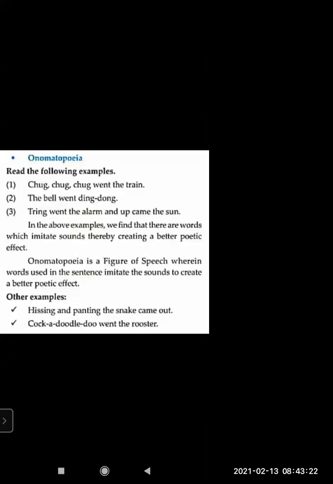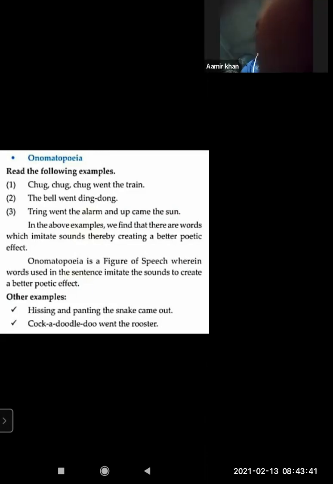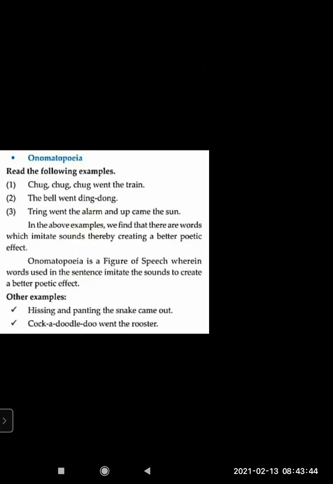Let us see some more examples. Read the following examples. Chuck, chuck, chuck went the train. When we say chuk, chuk, chuk, it means the train is running. In Hindi we say it too. You must have read Marathi poems also. Anywhere, a poet uses this device. It can be a poem in any language. So here in English, when we learned the train poem when you were small, in the lower classes of primary, you must have read chuck, chuck, chuck went the train.